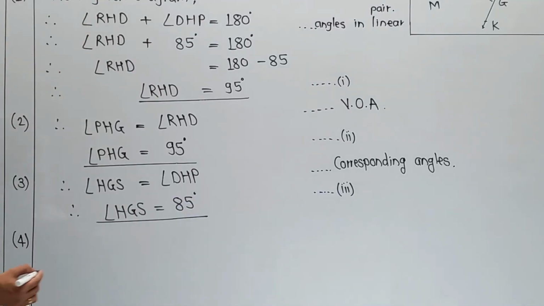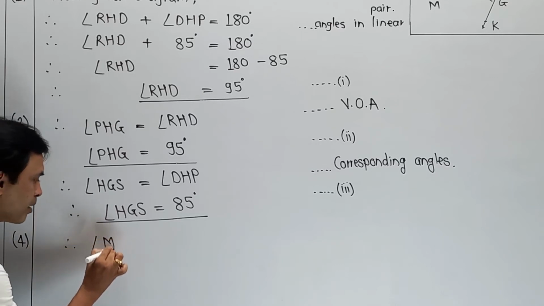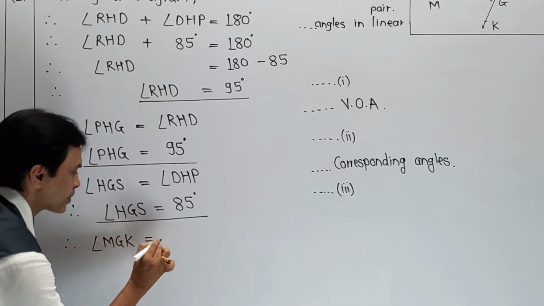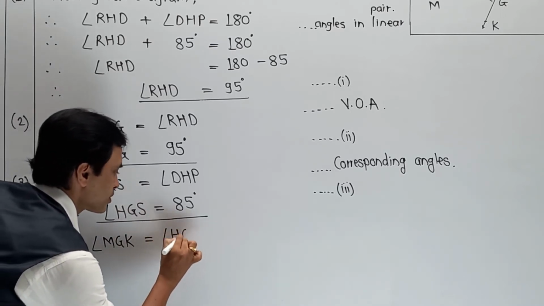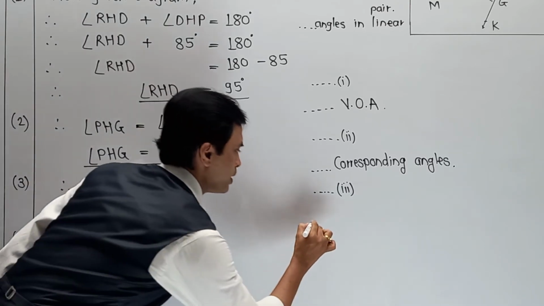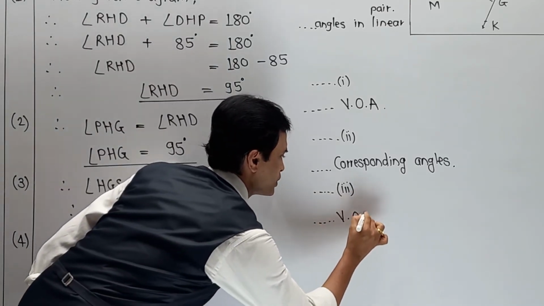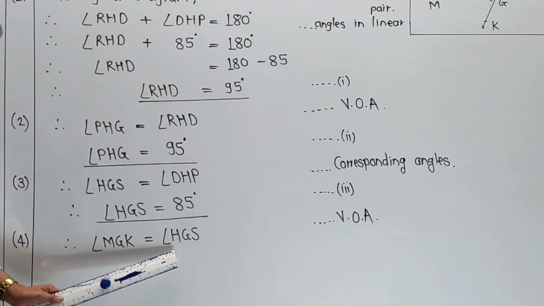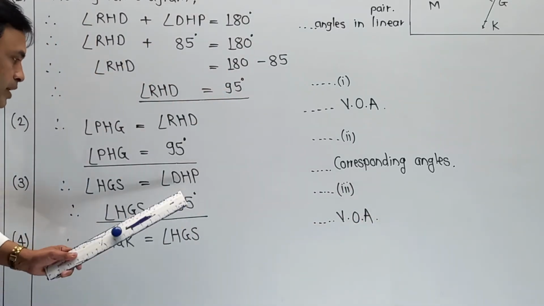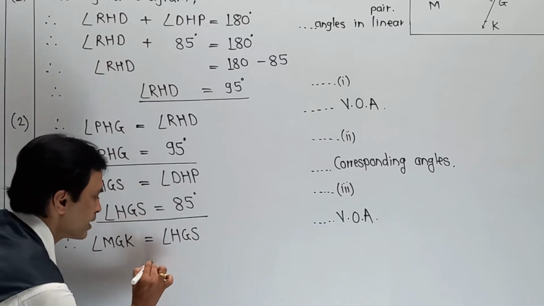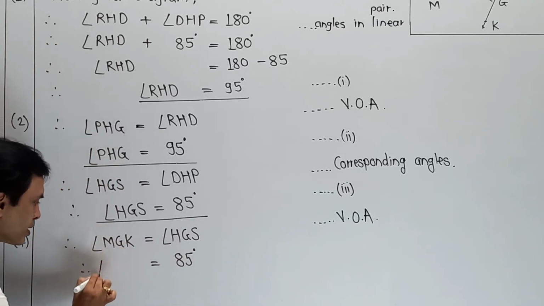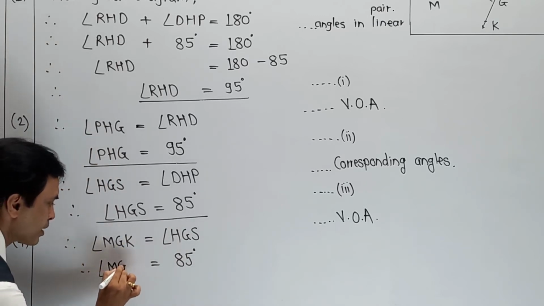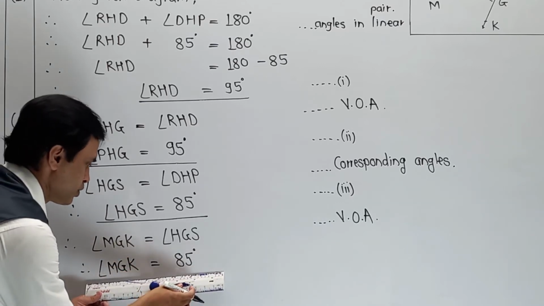Writing that part over here: angle MGK is equal to angle HGS, and the reason is vertically opposite angles. And we know the value of HGS that we have calculated over here, 85 degree. So here 85 degree, and that is the value of angle MGK, and this is your final answer.